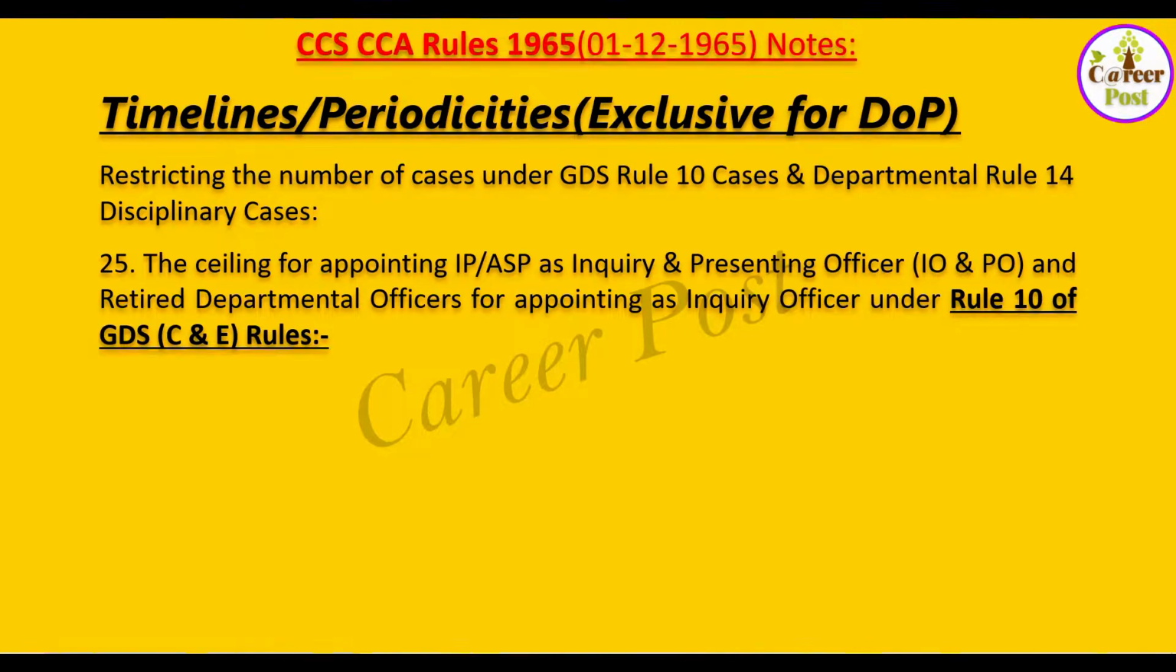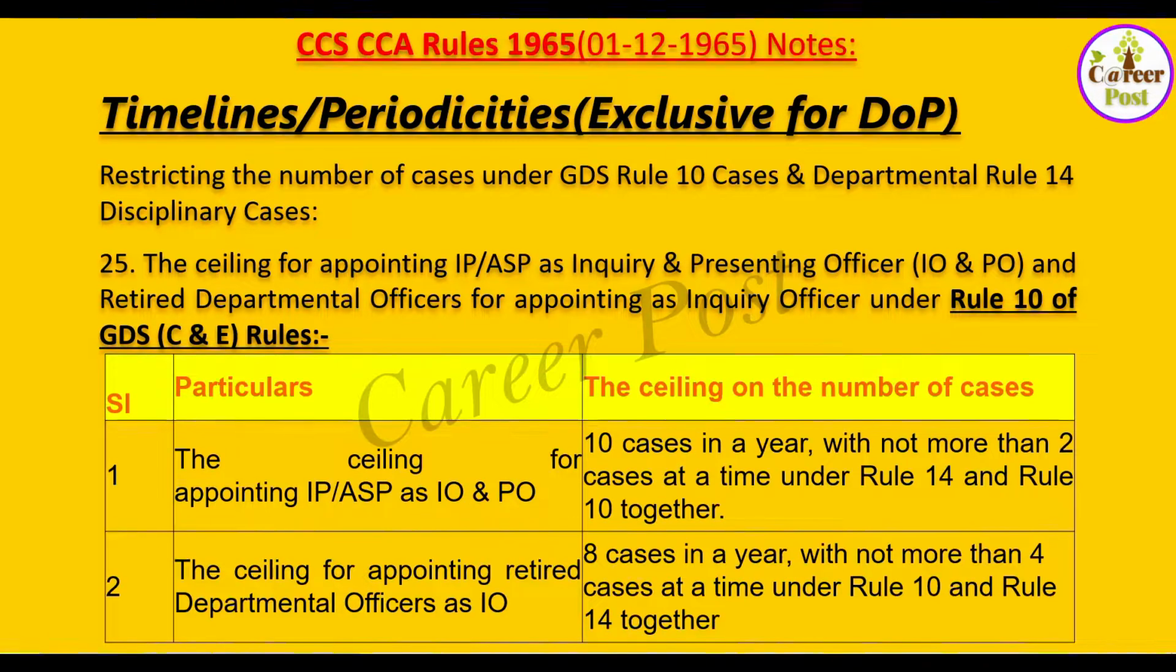Again, the ceiling for appointing IP or ASP, that is Inspector Post and Assistant Superintendent of Post officers, as inquiry or presenting officer, and retired departmental officers for appointing as inquiry officer under Rule 10 of GDS Conduct and Engagement Rules. The ceiling for appointing IP and ASP as IO/PO is 10 cases in a year with not more than 2 cases at a time under Rule 14 and Rule 10 together. Total cases is 10 in a year, 2 cases at a time under Rule 14 and Rule 10 together. The ceiling for appointing retired departmental officers as inquiry officers, IO, is 8 cases in a year with not more than 4 cases at a time under Rule 10 and Rule 14 together.